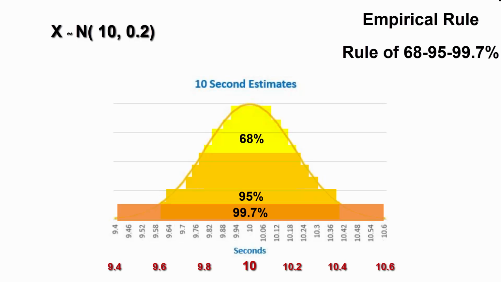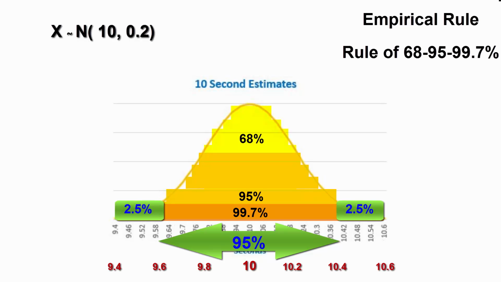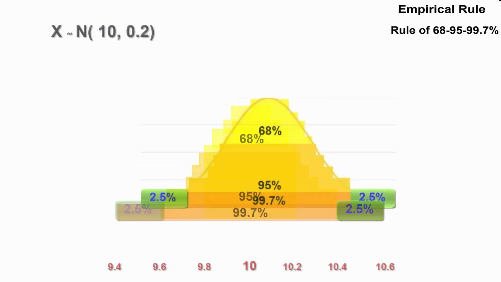My estimates on the stopwatch will tend to be close to 10 seconds with a little deviation above and below. 68% of my results would be from 0.2 seconds below to 0.2 seconds above the mean of 10 seconds. 95% of my times are within 0.4 seconds of the mean. Only 5% of the time, due to chance fluctuation, will I be off by more than 0.4 seconds.